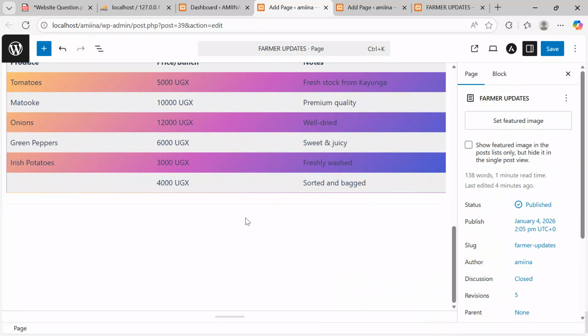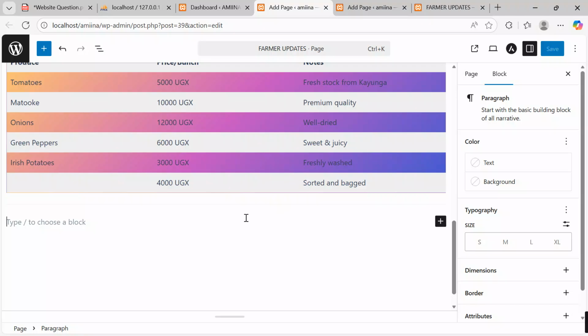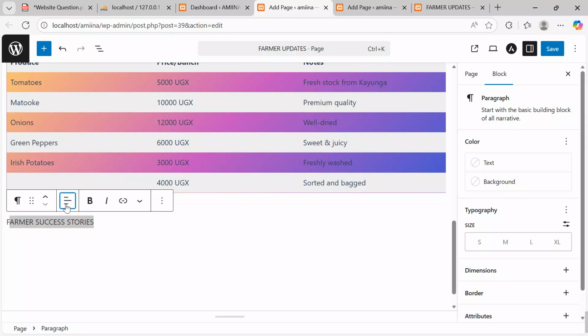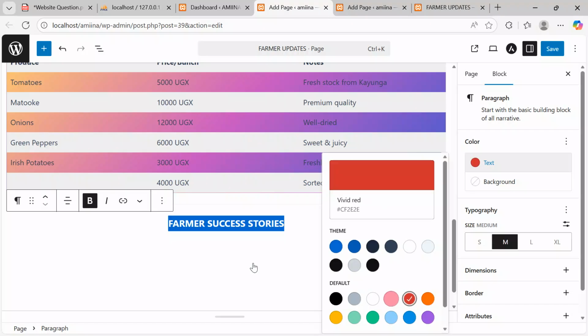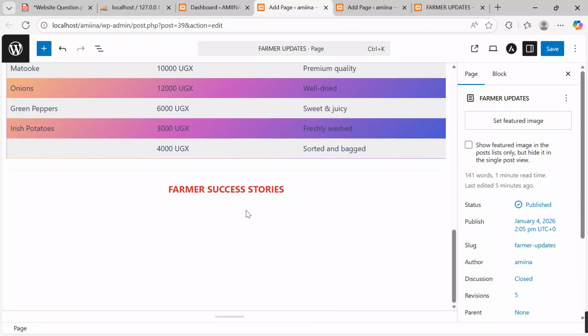So come over here, continue. I want to add another block. This will be maybe farmer success stories. Over here, I will go on, highlight, come over here. I want to align it center, bold, and then I want to bold everything. Then after getting it, I want to make it medium, and then text color, let me take maybe red, depending on what you want to have in your design.